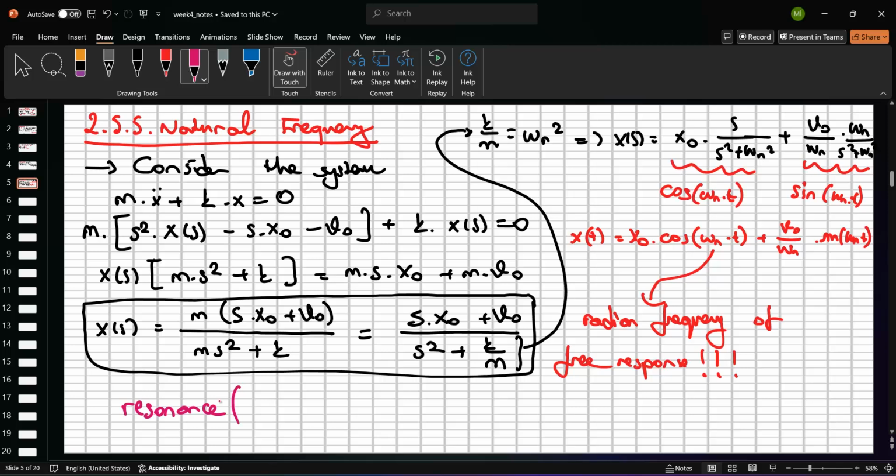But maybe I can apply the force like this: 1, 2, 3, 4, 5, 6, 7. In this case we have 2 hertz, and the displacement of the table does not change.